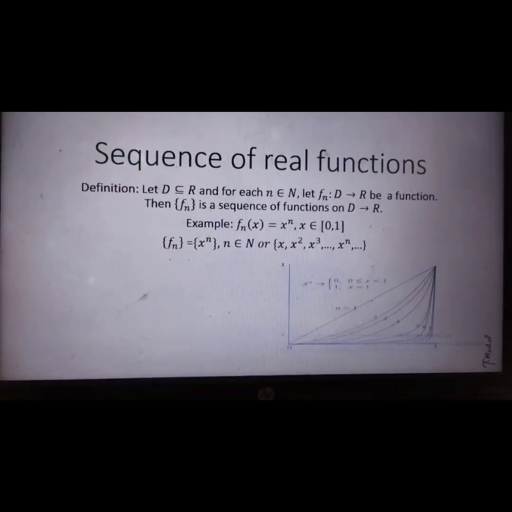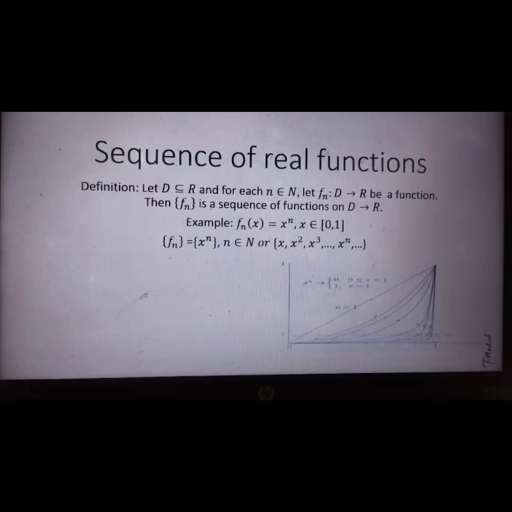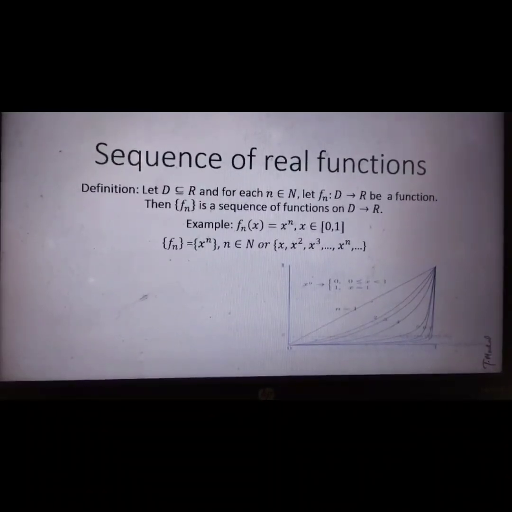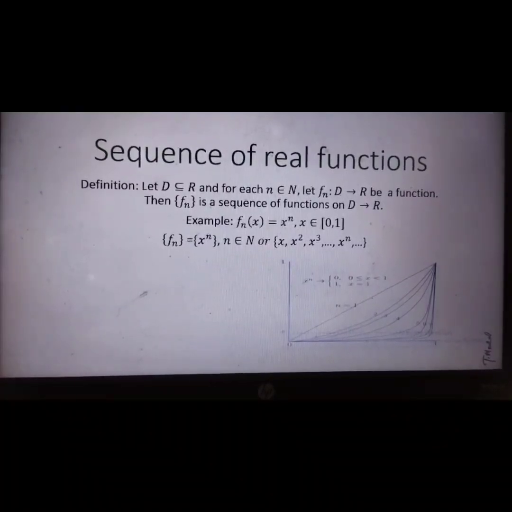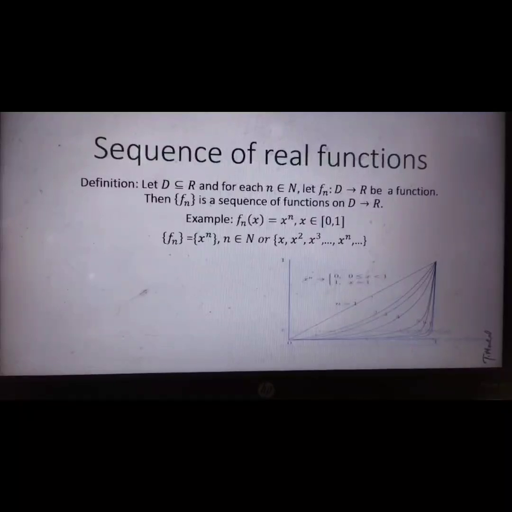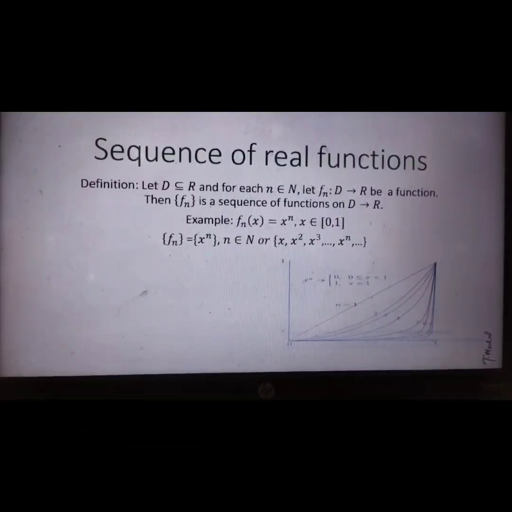That means whenever n goes to infinity, f_n(x) converges to another function, and that function depends on the variable x. So depending on this convergence property, we will define two types of convergence.